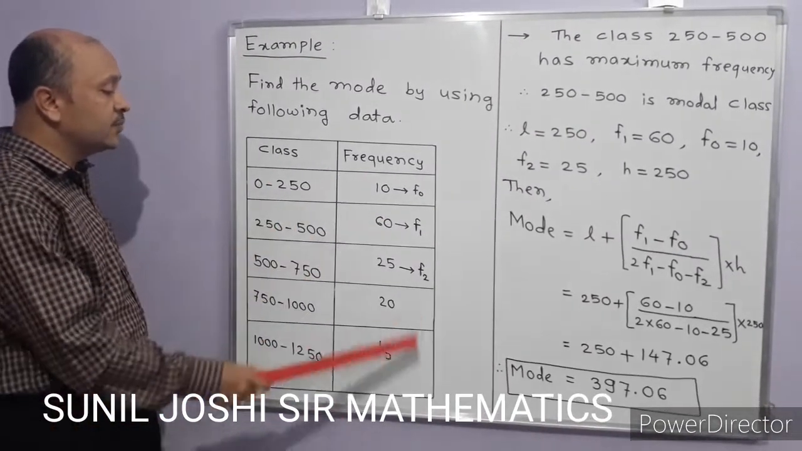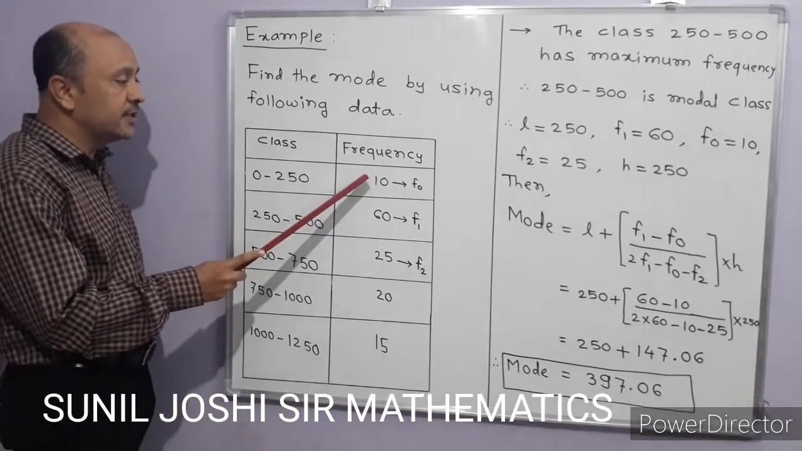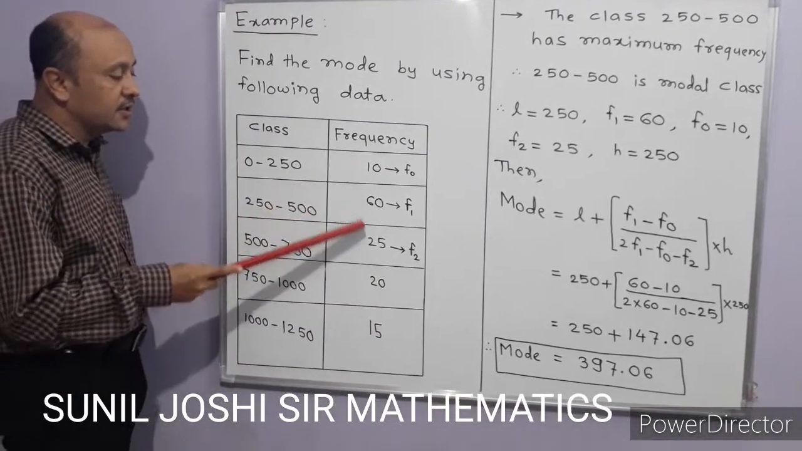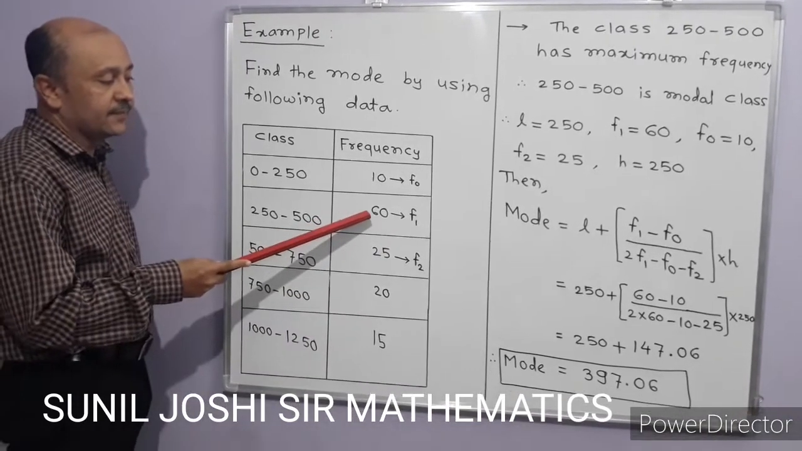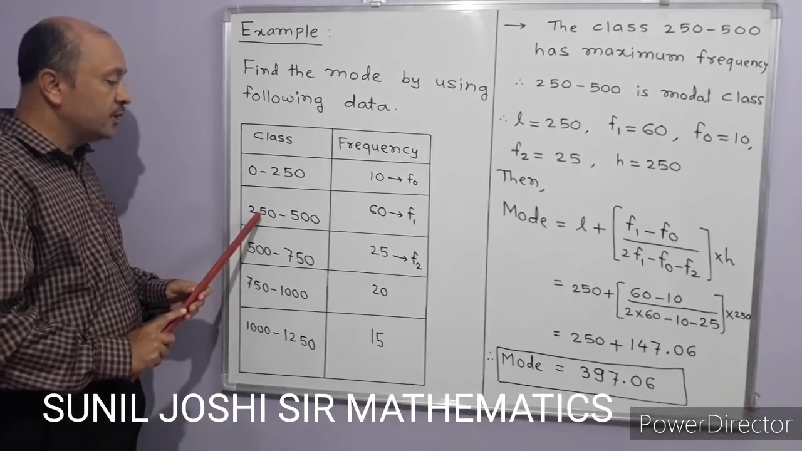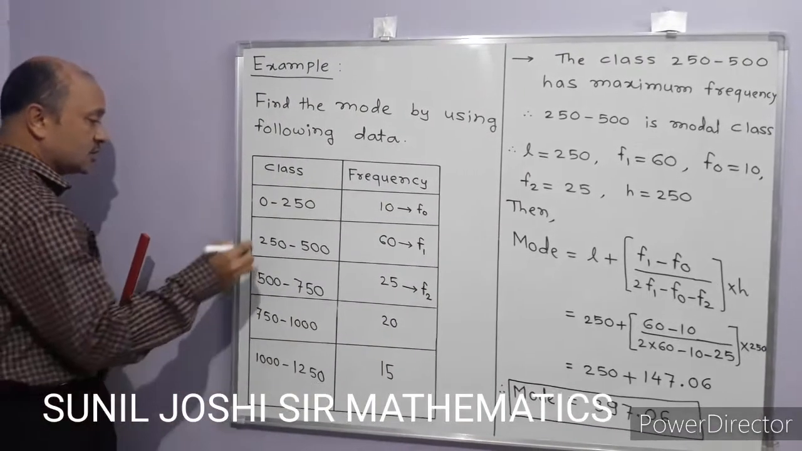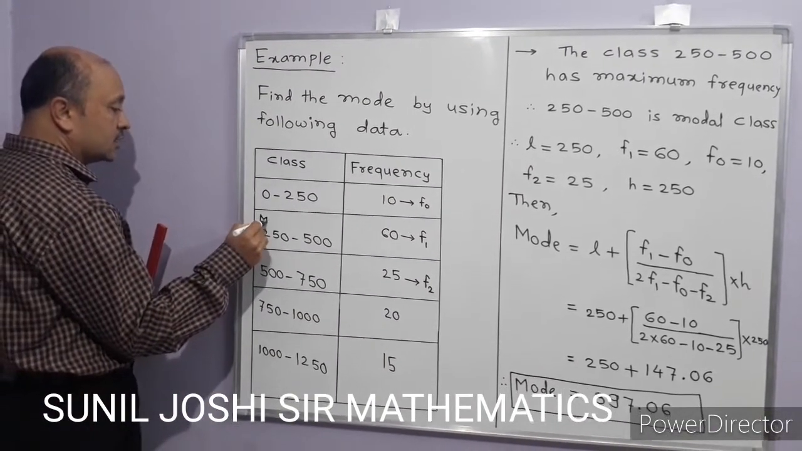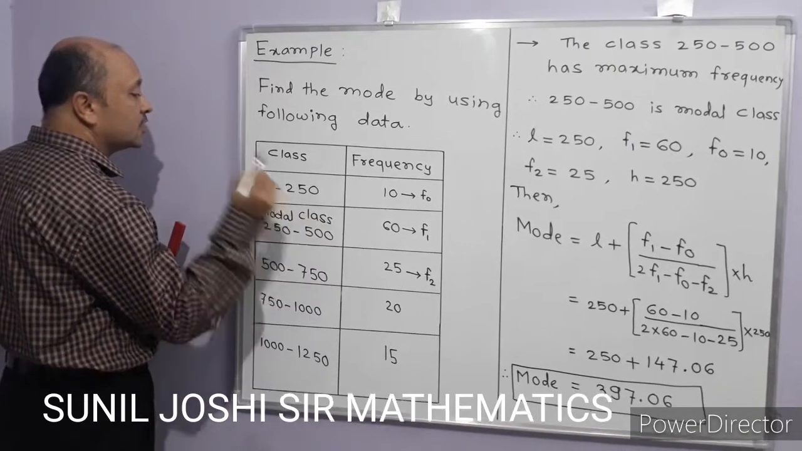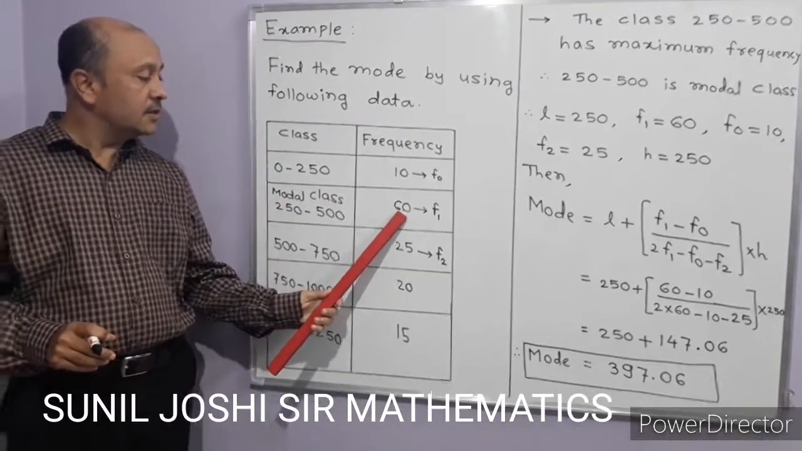So students, first of all we have to finalize the modal class. We'll look at the frequency column and find the highest number. The highest number is 60. Then 60 lies in which class? 250 to 500. So 250 to 500 is called the modal class. A class with the highest frequency is called the modal class. That's the definition of modal class. So 60 is the frequency of the modal class.